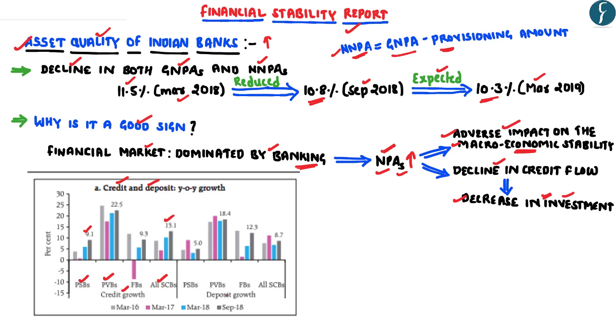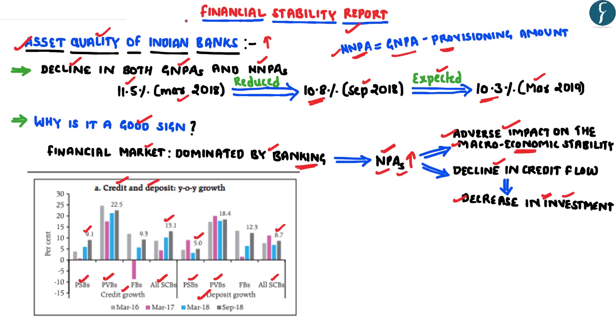In the credit growth. And if one looks at the deposit growth, in September 2018, even the deposits of all the scheduled commercial banks have seen an increase, wherein the highest increase in the deposits has been seen by the private sector banks. And even the public sector banks have also seen an increase in their deposit growth.